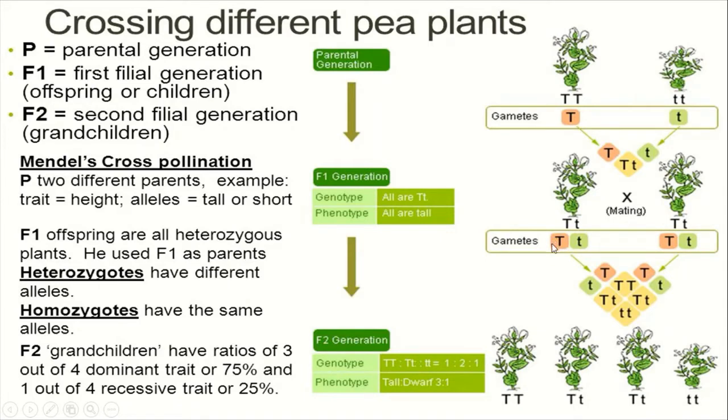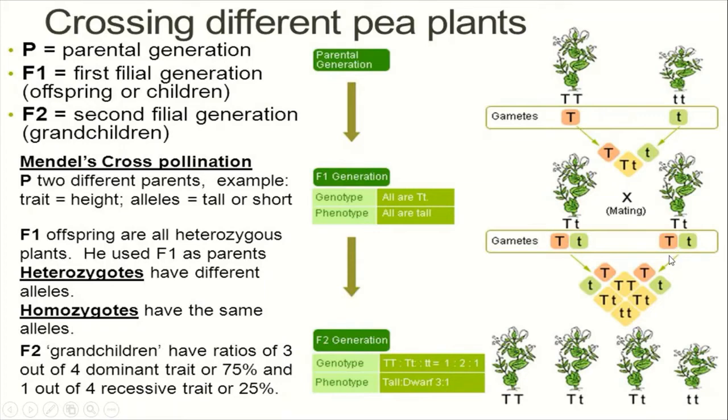Next, when the self cross is made between the F1 generation, there are two types of gamete, one is capital T, another one is small t. In the same way, here one is small t and another one is capital T.